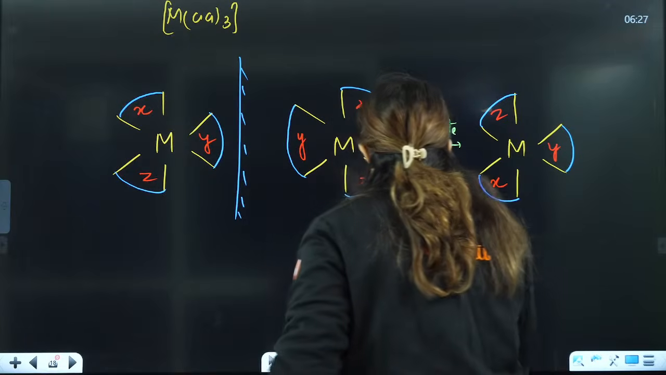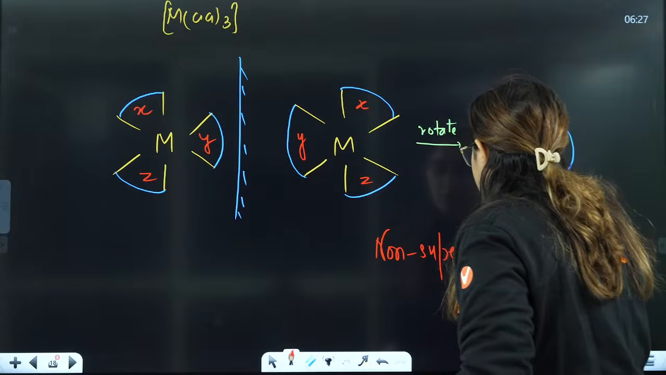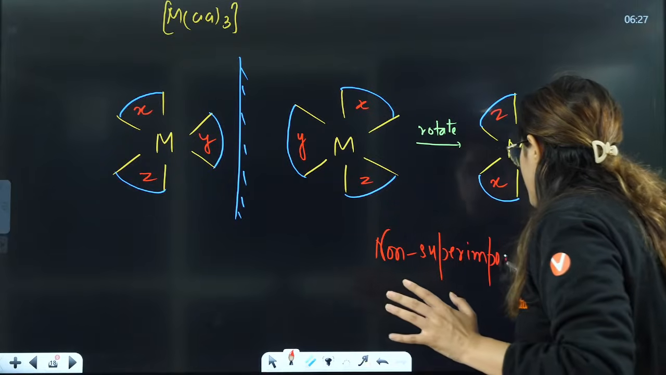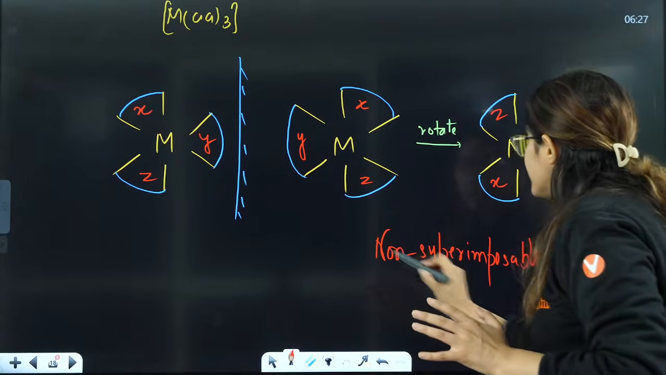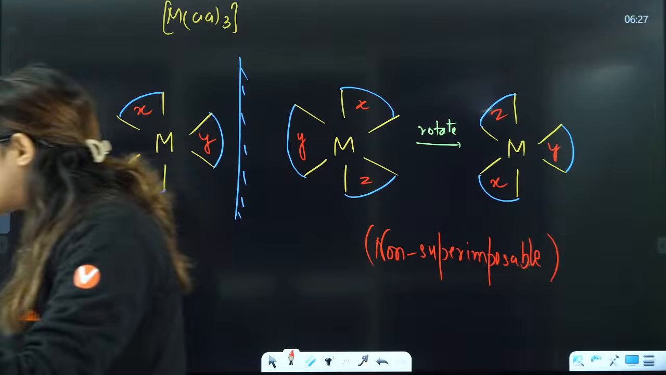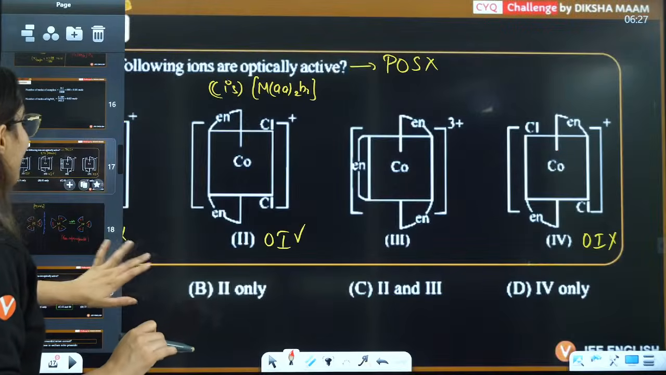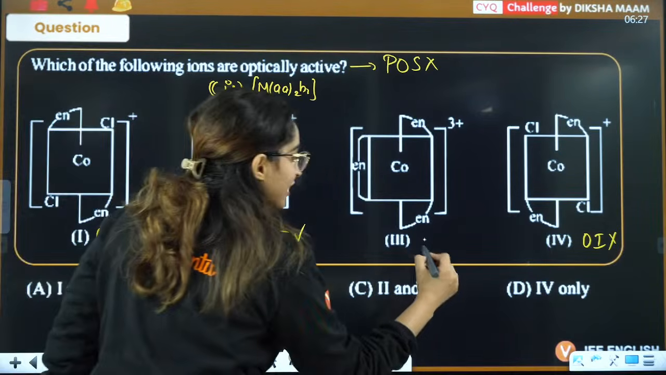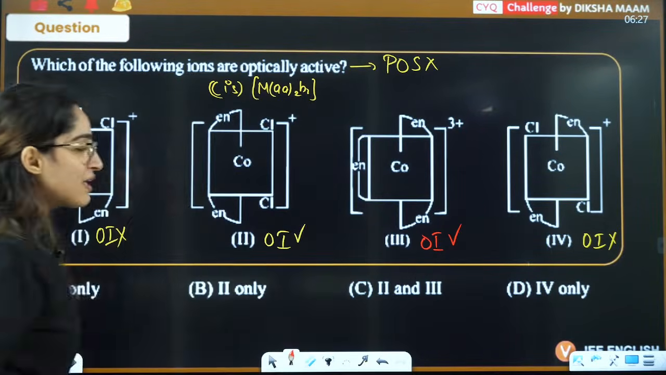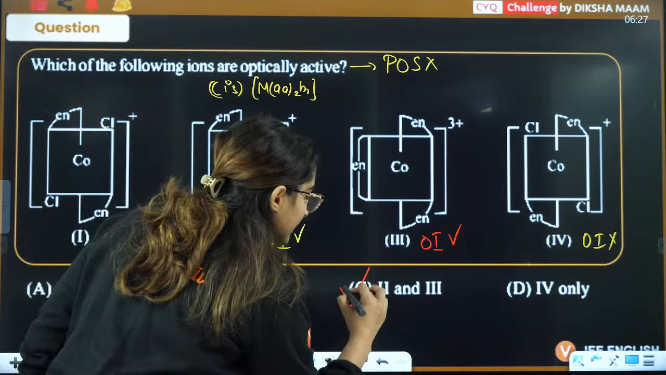They are non-superimposable. So if they are non-superimposable, that means we can say they are optical isomers. Now the answer will change here. Now tell me, this is an optical isomer, it is showing. So the answer will be second and third is the correct answer.